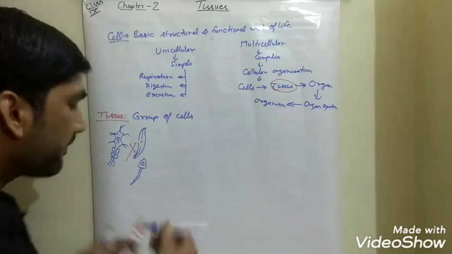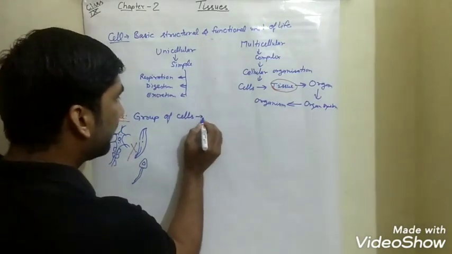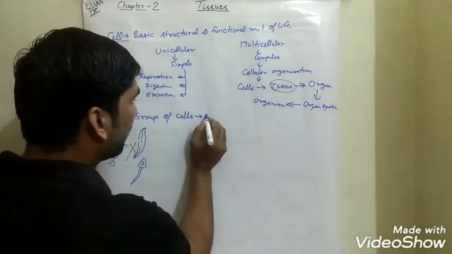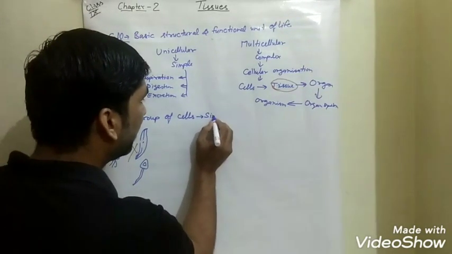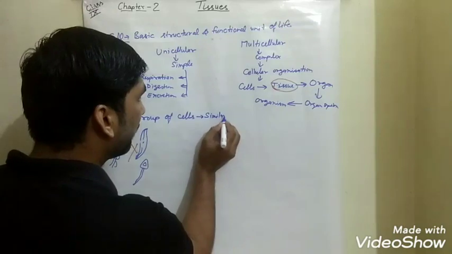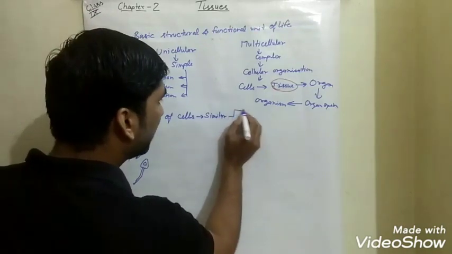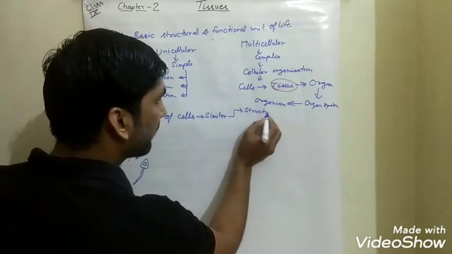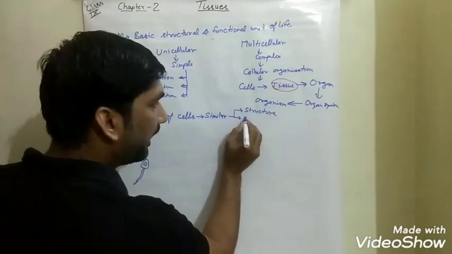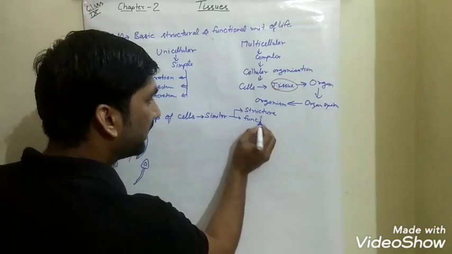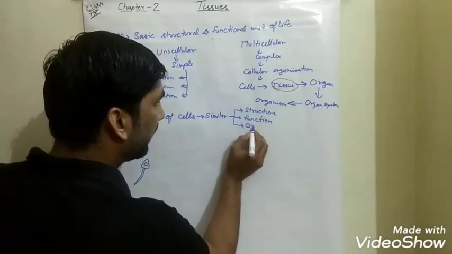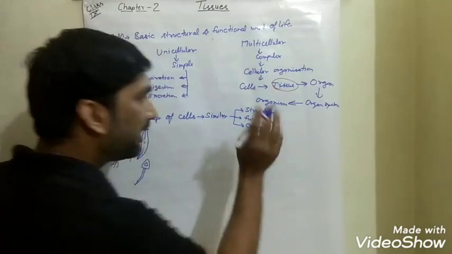Why not? Because there is a condition for the group of cells: there must be similarity. This group of cells must be similar, whether in their structure, in their function, or in their origin.